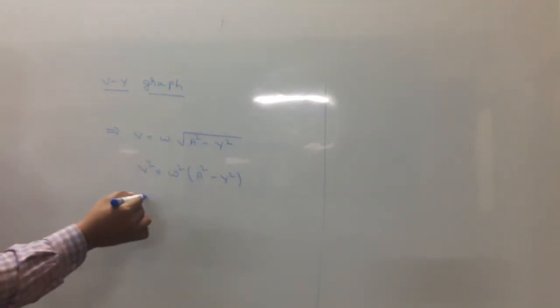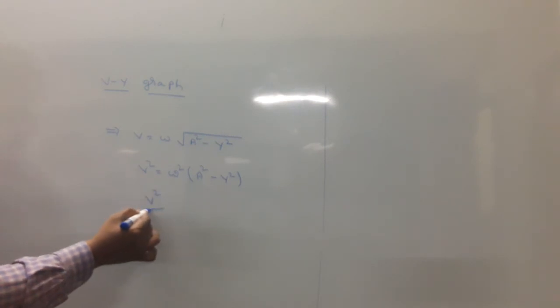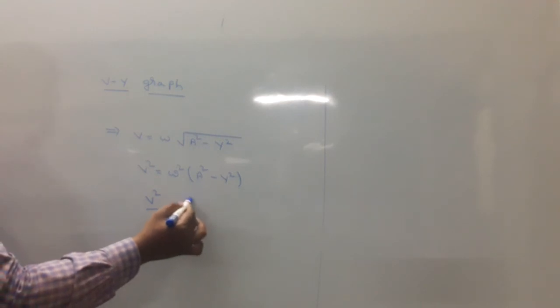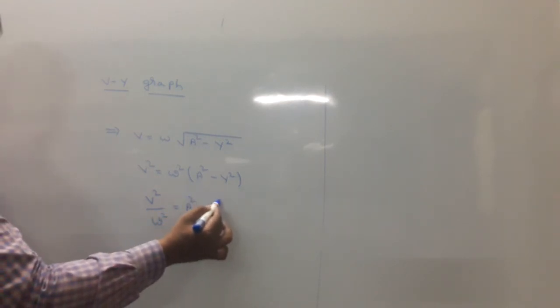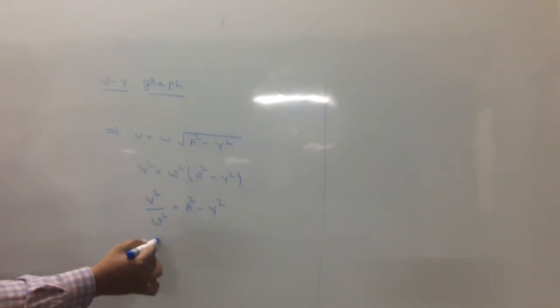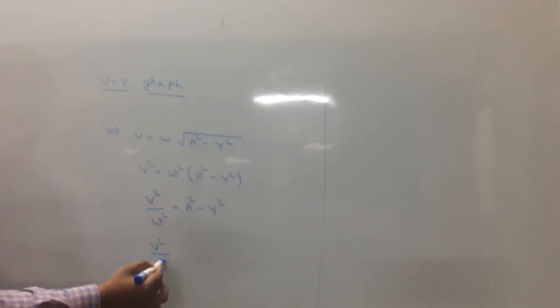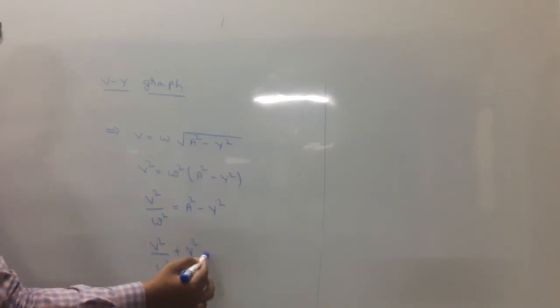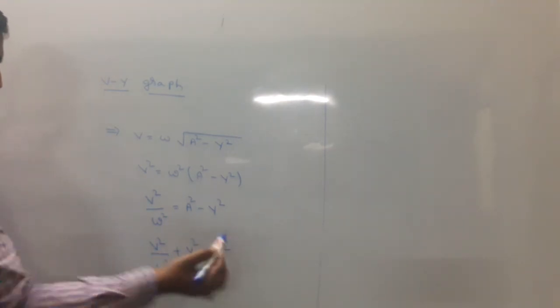Taking omega square to the other side, V square by omega square equals a square minus y square. Moving y square across, V square by omega square plus y square equals a square.